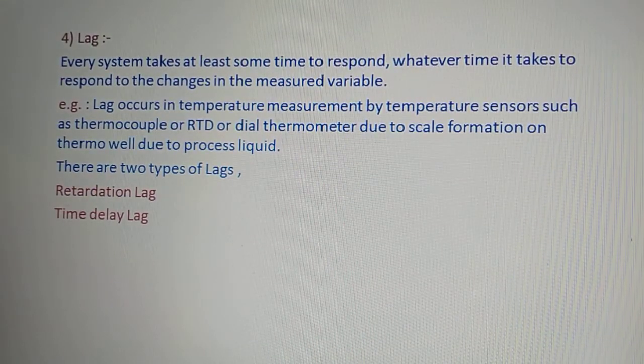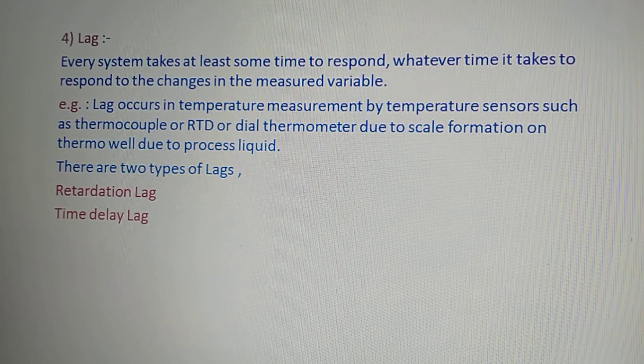Now let's go to the next dynamic characteristic of a sensor, which is lag, and it has two types: time delay lag and retardation lag. So what is a lag? Every system takes at least some time to respond, to start. Whatever time it takes to respond to the changes in the measured variable, that time is called a lag, or more precisely a time lag, right?